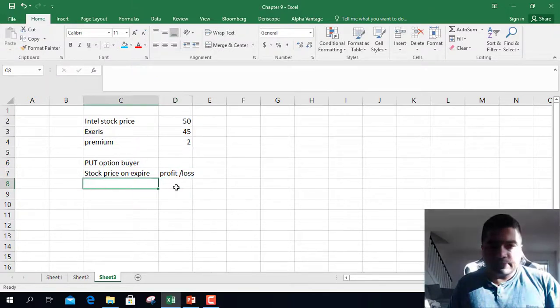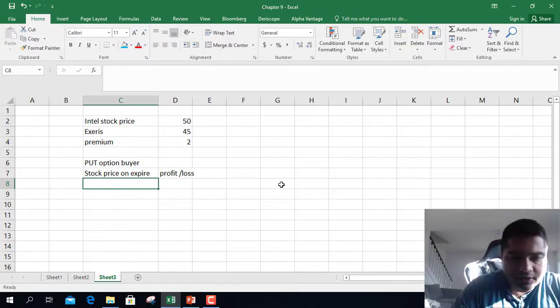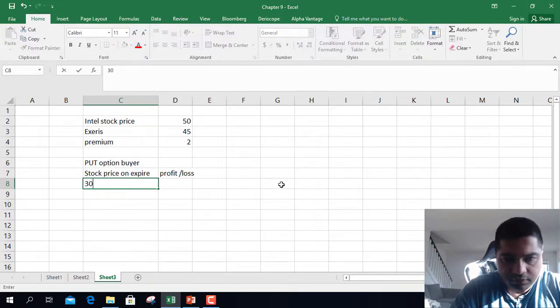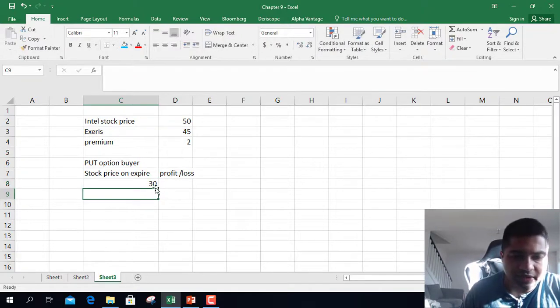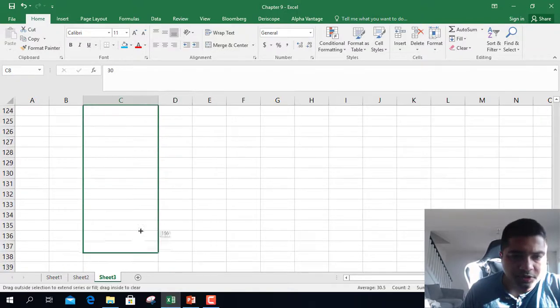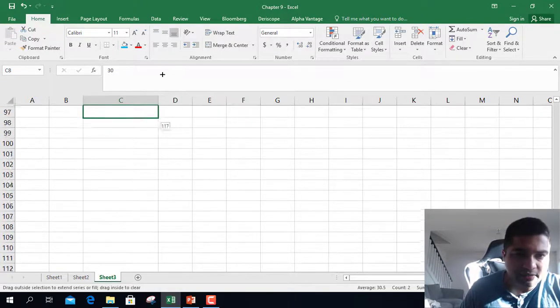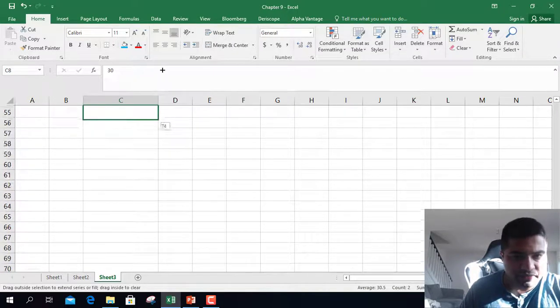So how to do that? So let's assume it starts with $30. We are looking from 30. You're a put option buyer and we are looking till 55.